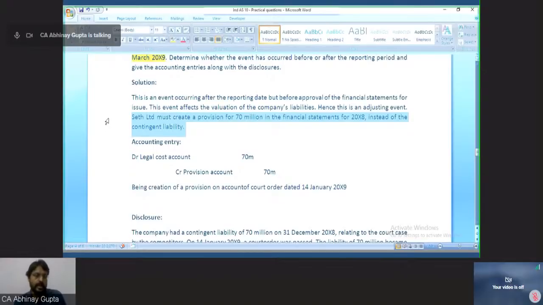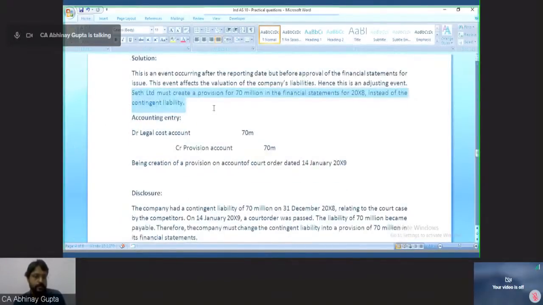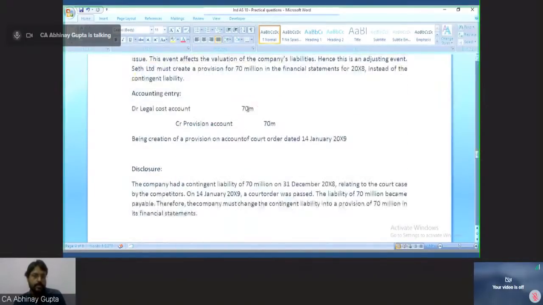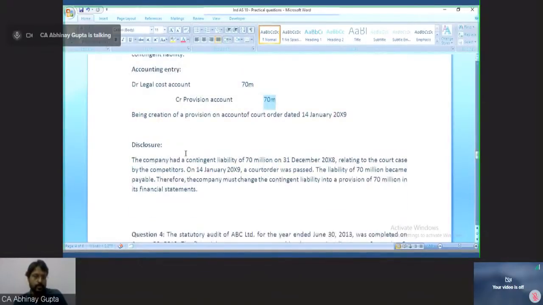So the accounting entry will be passed: debit legal costs, credit provision account. The expense name is legal cost because the question was talking about the anti-competitive behavior. Okay, so 70 million is the amount of provision which we will be creating. Now what will be the disclosure for this?